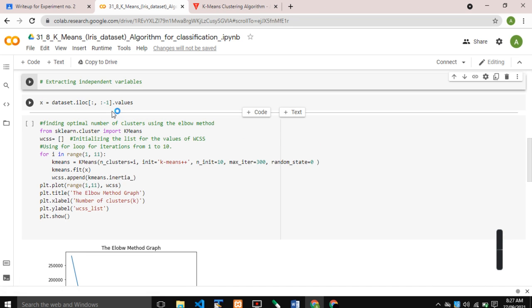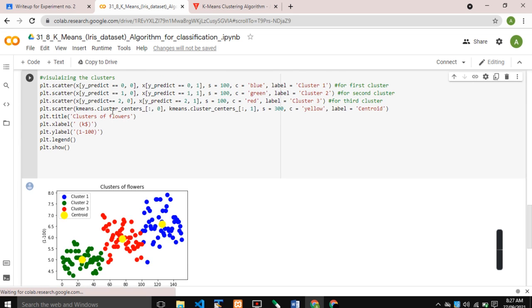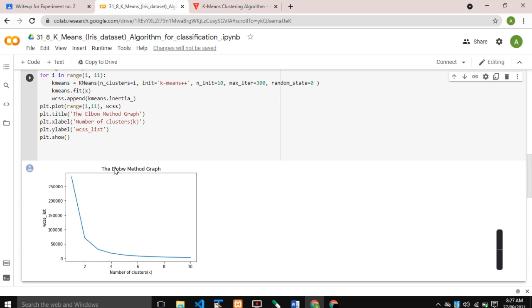Assign the title: the elbow method graph. These are the X axis and the Y axis. Give the X axis the label number of clusters and the Y axis the label WCSS list, and plt.show displays this elbow method graph.